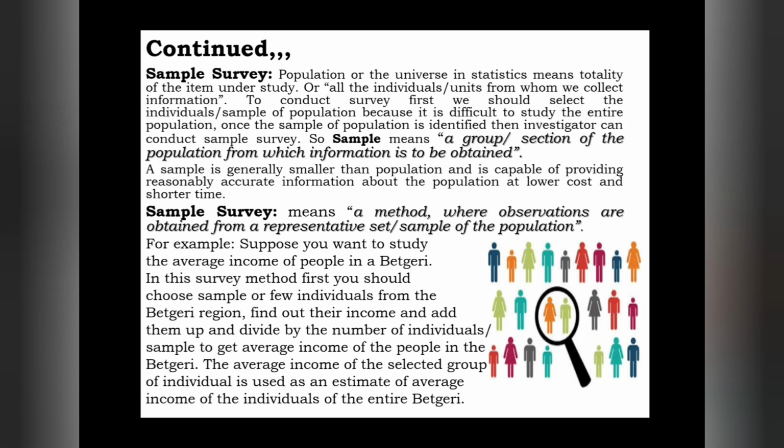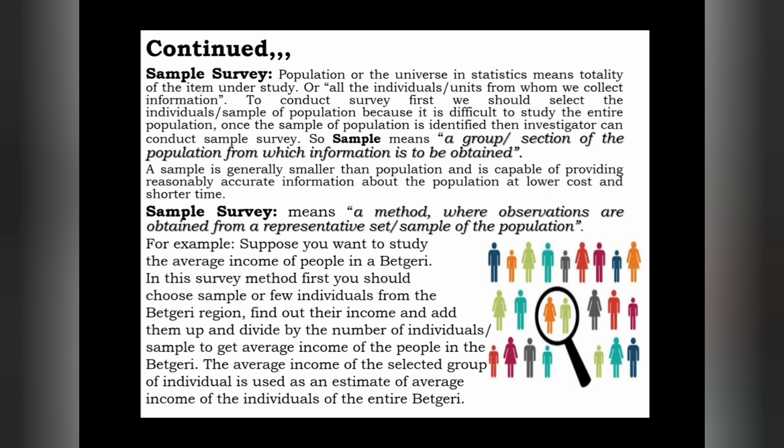Thereafter we have seen sample survey. Before that, we understood what a sample is. Sample means a group or section of a population from which the information is to be obtained. We also gave the reason why we conduct a sample survey: because it is difficult to conduct a survey with the total population.